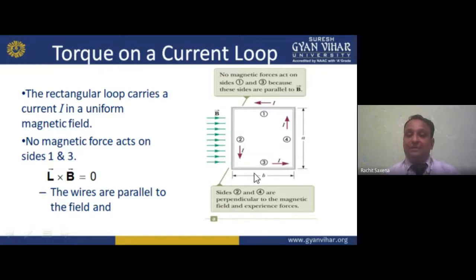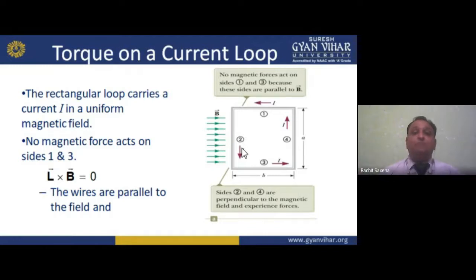In this, 3 and 1 are parallel. So due to this parallel, what will happen? No magnetic force at all. If it is parallel like this, then there will be no force. If I apply it like this, that is perpendicular. If I am working like this, that is parallel. So my dear students, if it is parallel, then there will be no magnetic force.